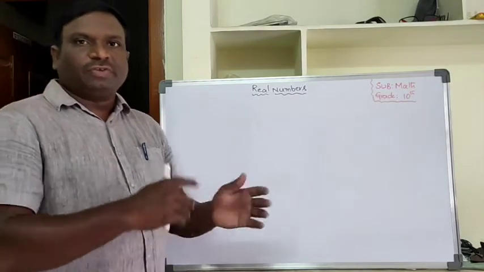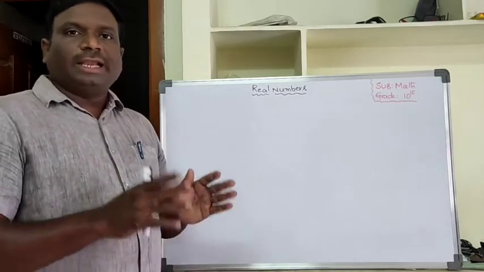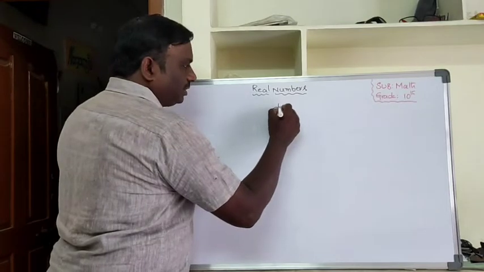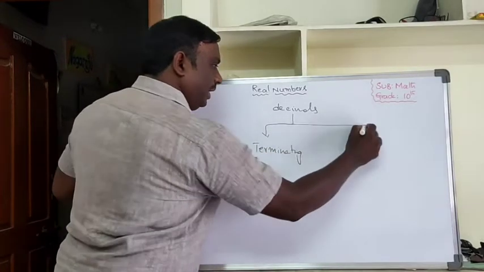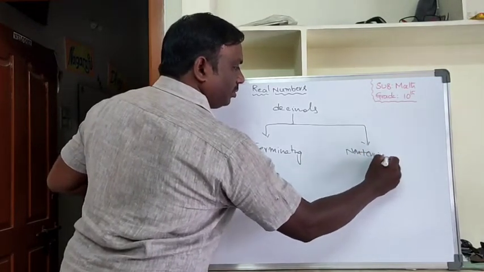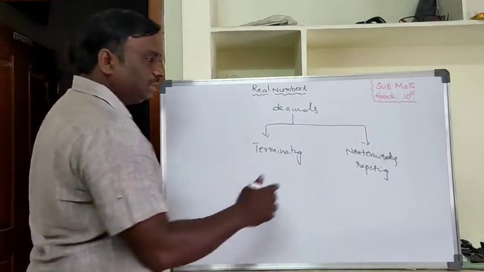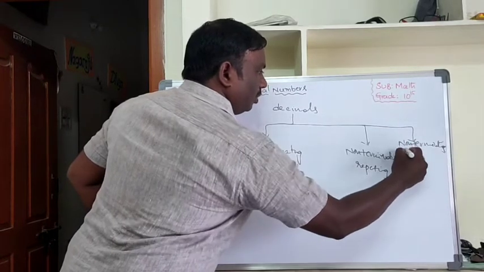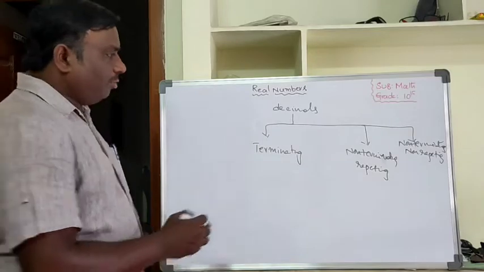So different types of decimal numbers are there: terminating decimals, non-terminating repeating decimals, that means non-terminating recurring, which we already discussed in 9th class, and non-terminating non-repeating decimals.